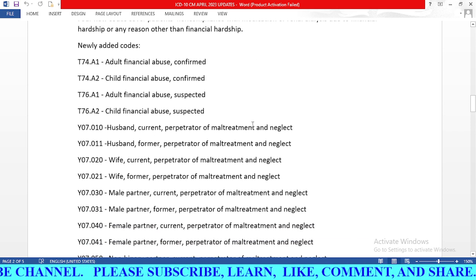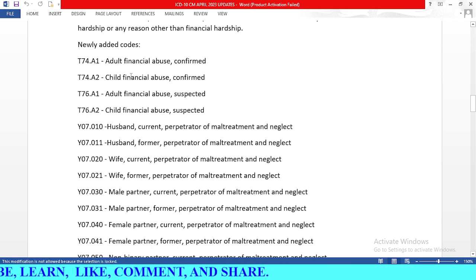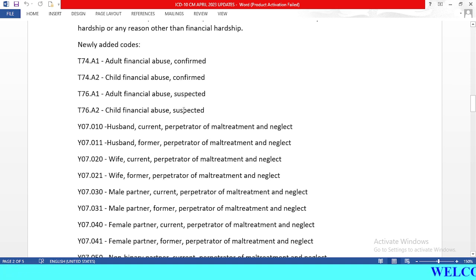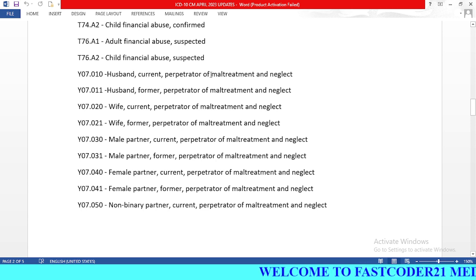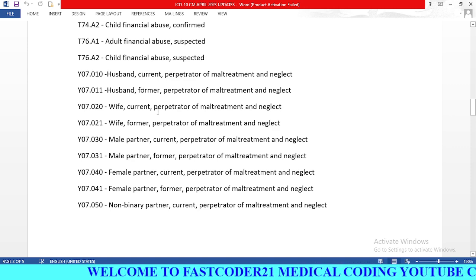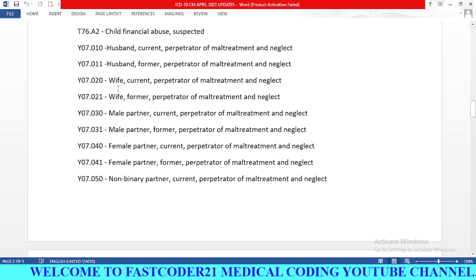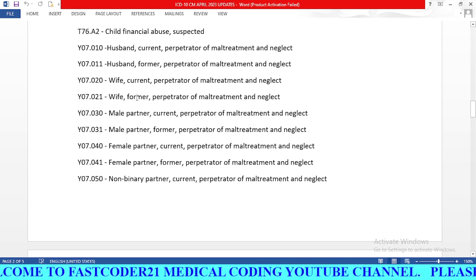So here we will check all the new codes. If we check the T series codes: adult financial abuse, child financial abuse, adult financial abuse, child financial abuse. Two codes are for confirmed diagnosis, two codes for suspected. So we have different codes for confirmed abuse and suspected abuse. Next one is husband, current perpetrator of maltreatment and neglect. So this is current husband. Next one is former husband. We also have two codes for wife, current and wife, former.